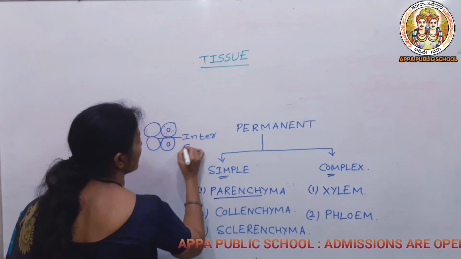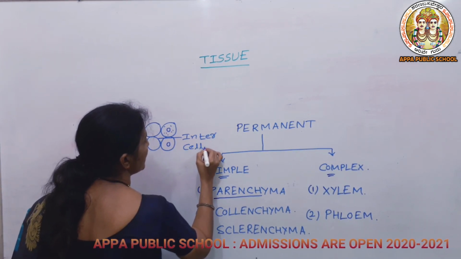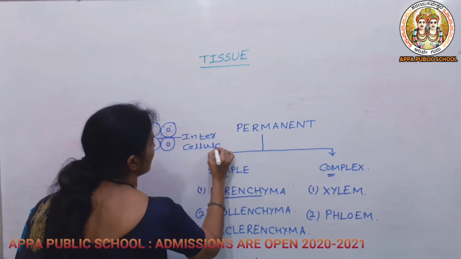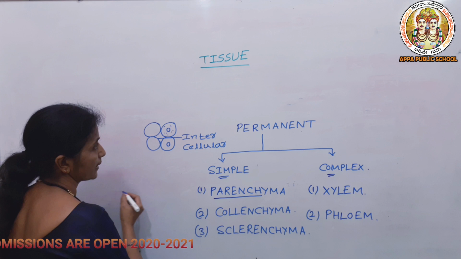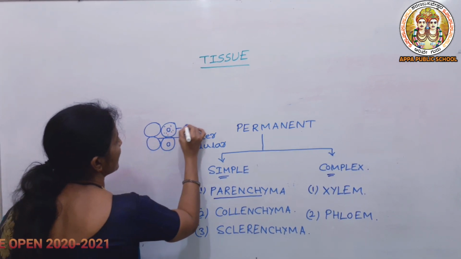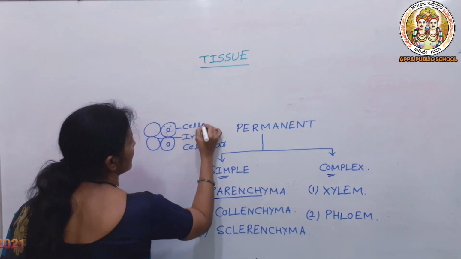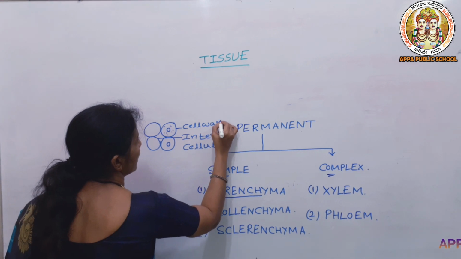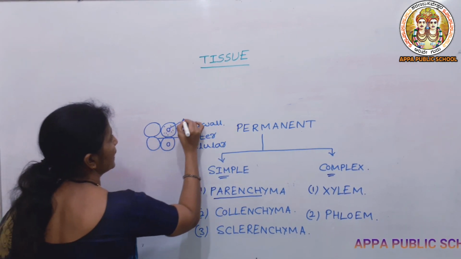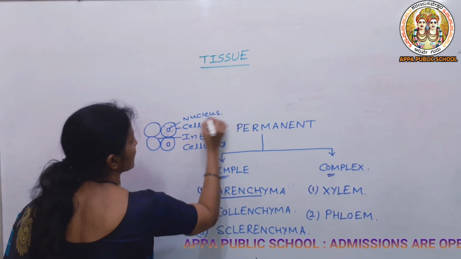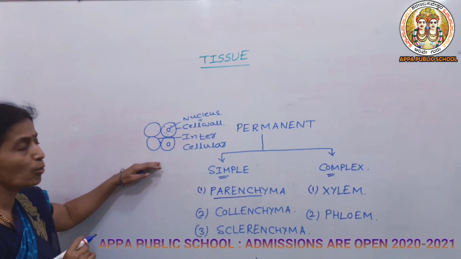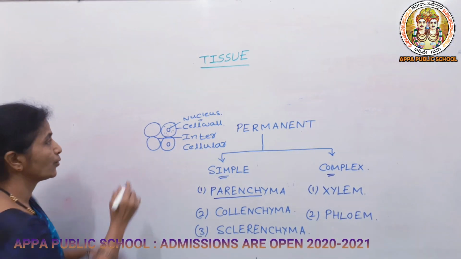Intercellular space means the gap which is present in between the cells. The cell wall is very thin, and you can see this is the nucleus. So this is the structure, either round, oval or sometimes isodiametric.